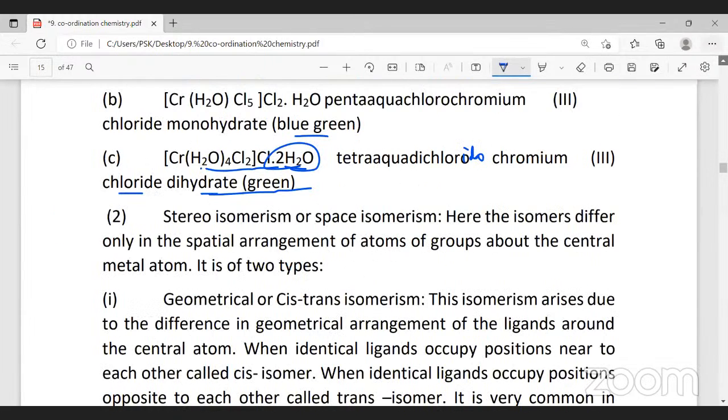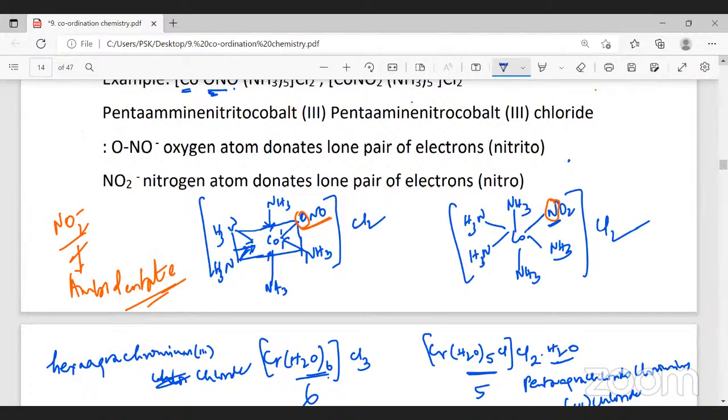So till now, what we have done with coordination chemistry, IUPAC nomenclature, we have learned structural isomerism, 4 types of structural isomerism. One is ionization isomerism, second is linkage isomerism, third we learned hydrate isomerism, and fourth we learned coordination isomerism. Any confusion, any clarifications? You can ask me. No, sir.